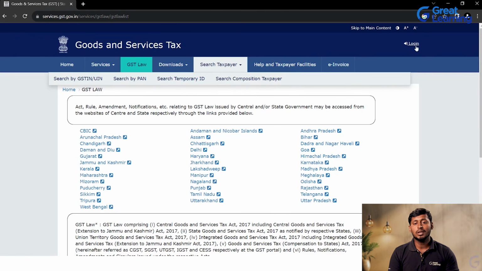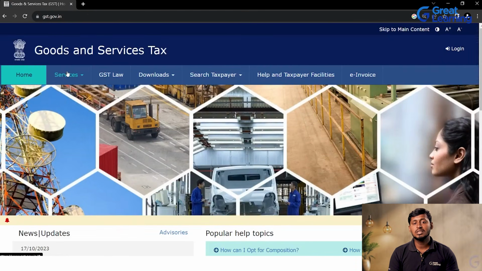If you want to log in, once the application is successful and you have got the GST number, then you can go here, click on Login, give the GST number as the username and enter the password. Then you can log in and do the GSTR 1 to GSTR 11 or ITC 1 to ITC 4. All these documents you can fill and submit, and take whatever is required from the GST portal.